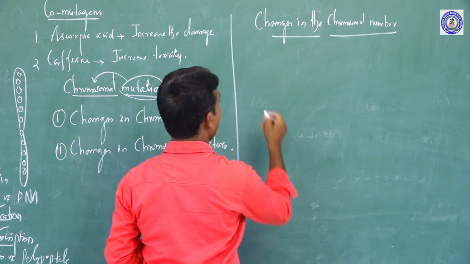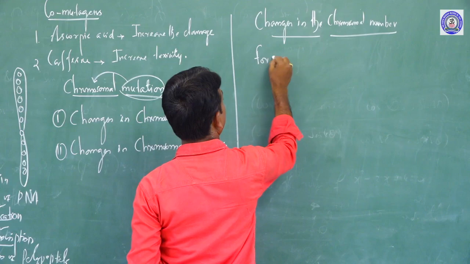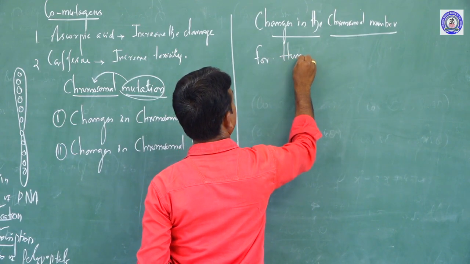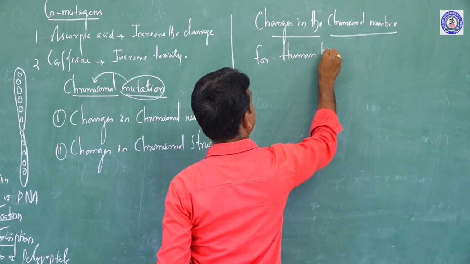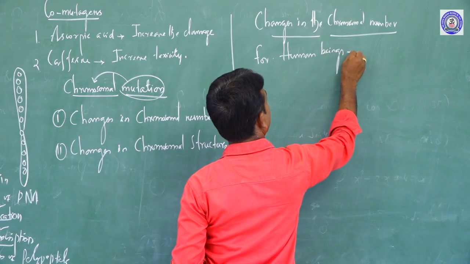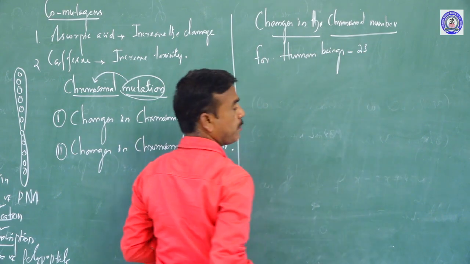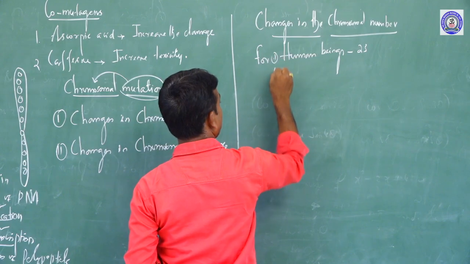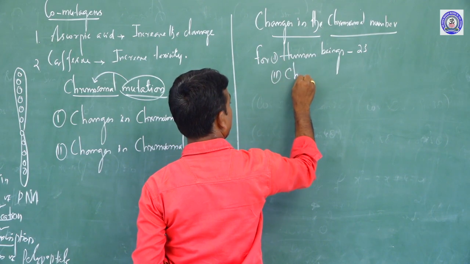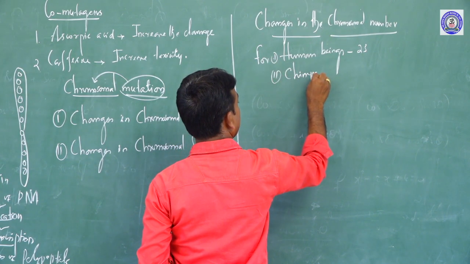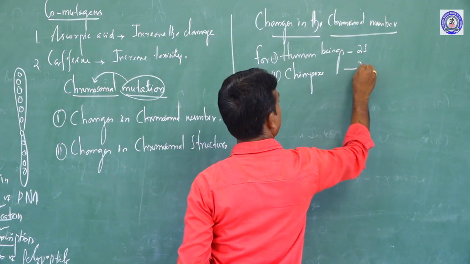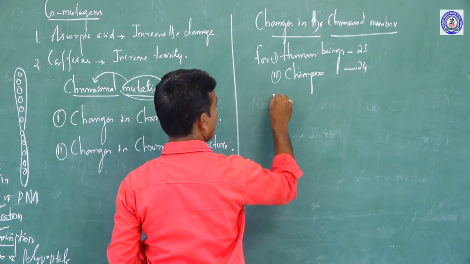For example, human beings, 23 pairs. Chimpanzee, 24 pairs.